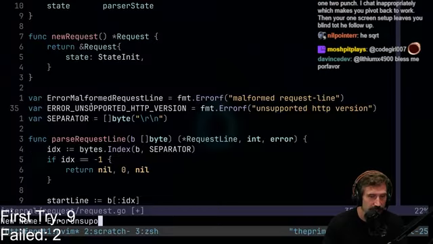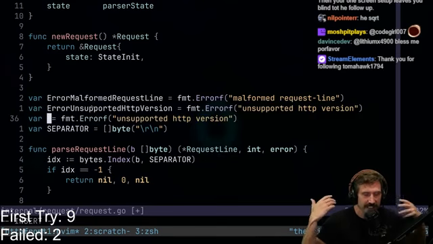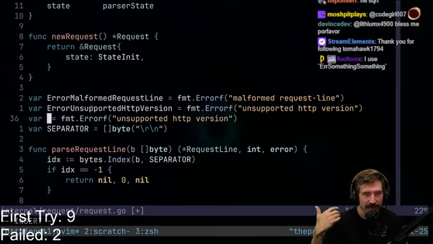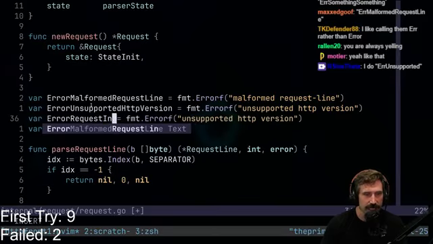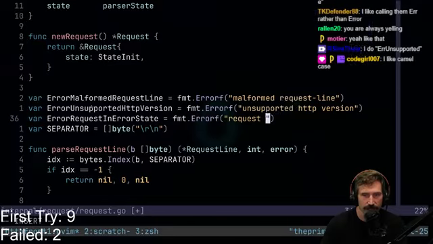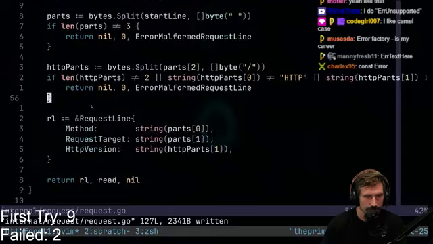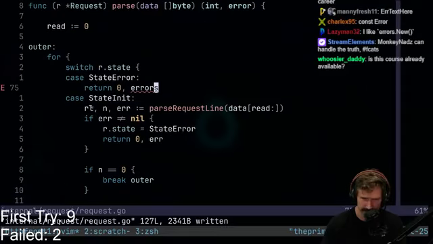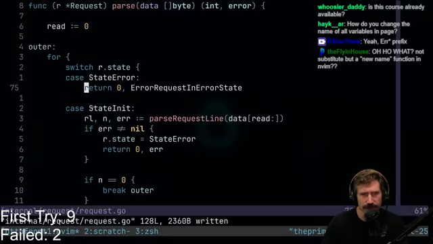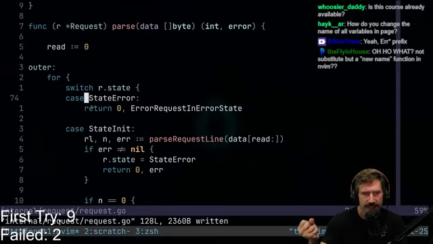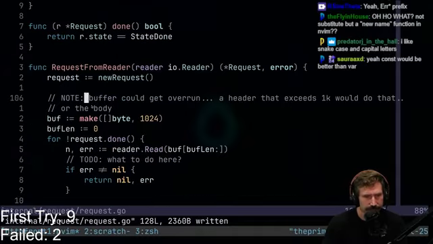Error unsupported HTTP version. The hard part is that now that I'm getting into Elixir, my brain is elixiring really hard all the time, and I'm finding myself changing all sorts of things that I normally wouldn't do. Request in error state. I'm currently defining it like that, but I feel like I shouldn't. There we go. So if I'm in an error state and you try to do anything, I just say, hey, you can't do anything. There you go.